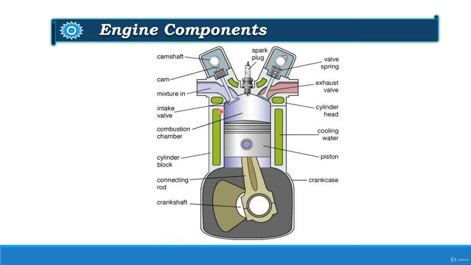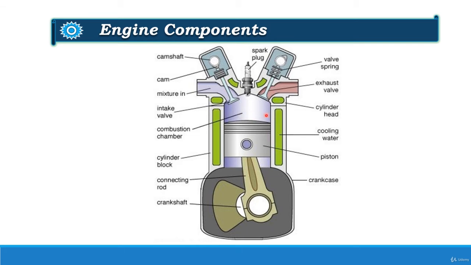This is the engine cylinder. At the center, you can find the spark plug. There are two valves provided, inlet valve and the exhaust valve. This inlet valve is placed in the intake manifold and the exhaust valve is placed in the exhaust manifold. And the entire thing is placed on the cylinder head.